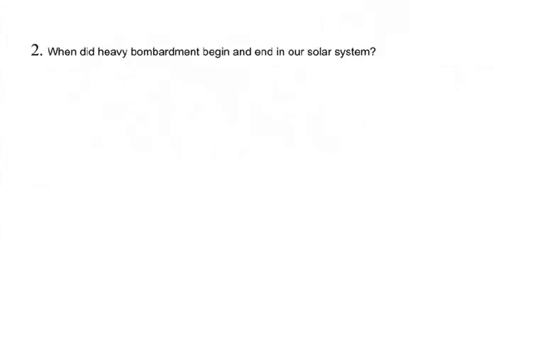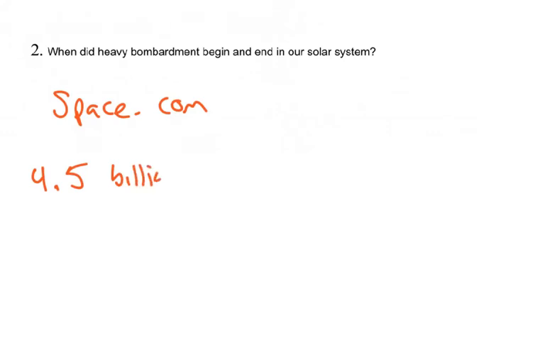All right, let's look at the last question. When did heavy bombardment begin and end in our solar system? This information is also from space.com, and it started about 4.5 billion years ago, and it lasted until about 3.8 billion years ago.